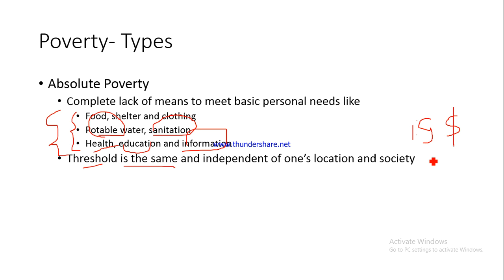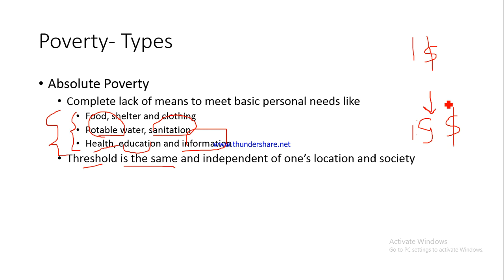Now please understand, this international poverty line is the same across different countries. Fine. Earlier, please understand, around 10, 15, 20 years ago, this poverty line was just $1. Now since there has been an increase in price, there has been an increase in the rate of inflation, naturally the line has shifted, the threshold has shifted to $1.9. So there has been a shift from $1 to $1.9 because of this reason.